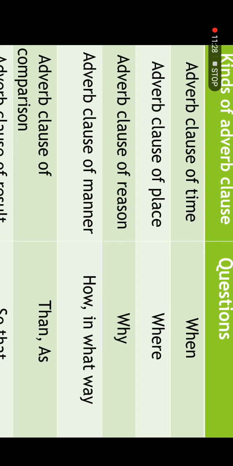The third one is adverb clause of reason. This clause will give the answer to the question why. Why some action has been done. In what way this action has been done. For example, since you have requested a refund, they may give you a check.